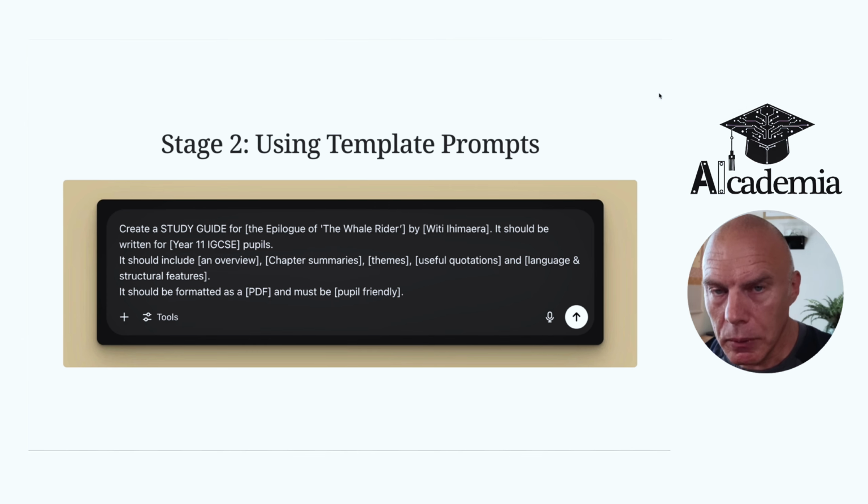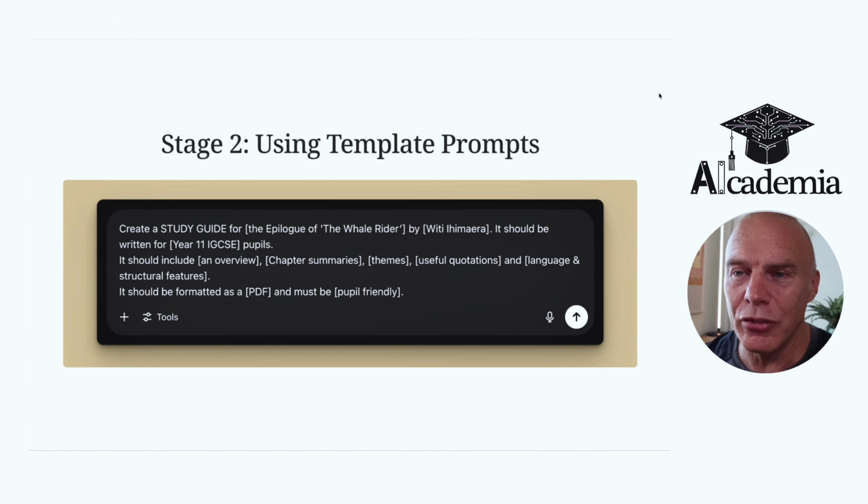So a lot more detail there, and it starts to cover a lot of the elements that we'll be looking at when I talk about stage 3, framing your large language model prompts. These are great, and as long as you are using them and you have a repository, your own library, you'll find that you'll have some favorites that you'll come back to again and again. And if you're at stage 1 at the moment, the transition from stage 1 to stage 2 prompting is really low entry in terms of effort.